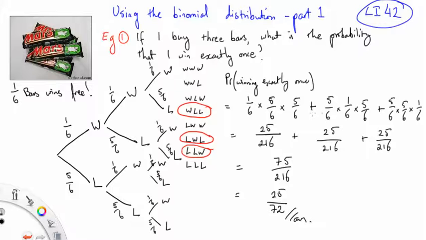That's all well and good, but look at this. The 1 on 6 occurs 3 times. So I know exactly what you're thinking. You're thinking, hang on, combinatorics. Another way I could write this would be 3 choose 1, because how many ways can I choose one winner from 3, times the probability of winning times the probability of losing times the probability of losing. That's another way of writing this.